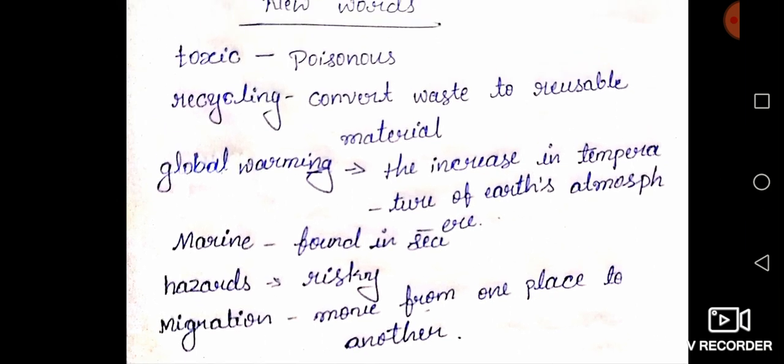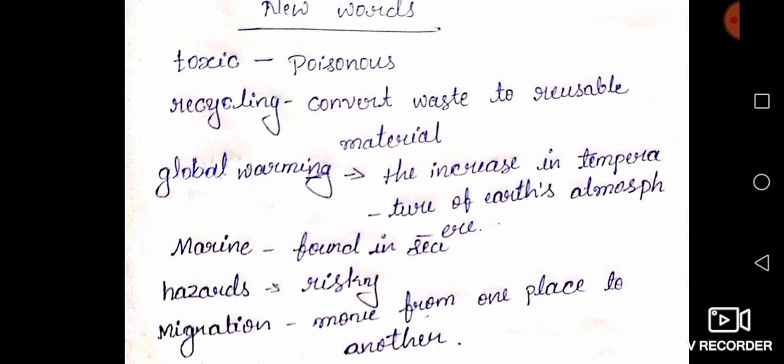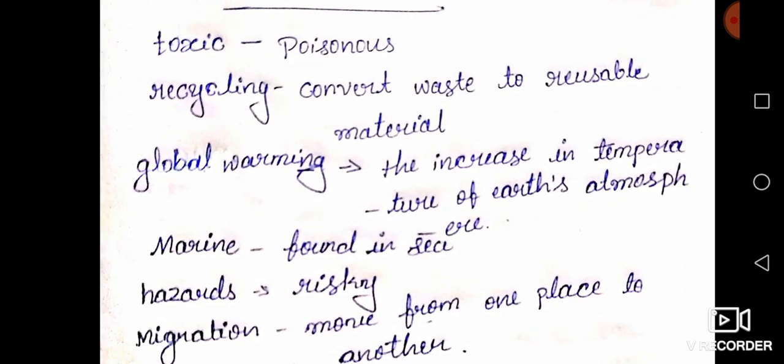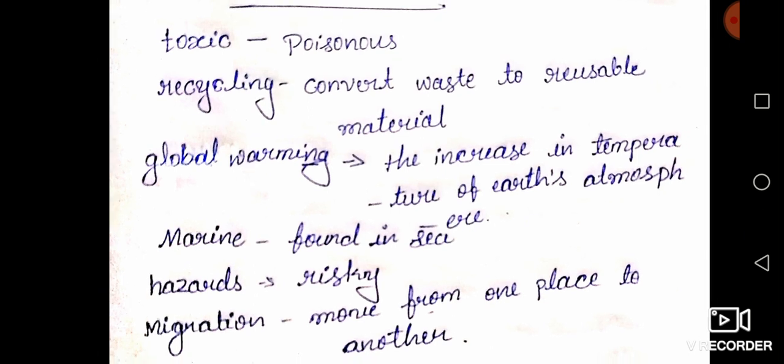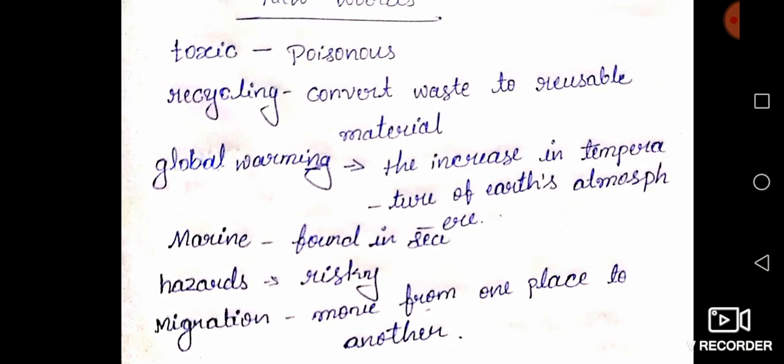Next one, global warming. Global warming means the increase in temperature of Earth's atmosphere. Clear? Once again I repeat. Global warming means the increase in temperature of Earth's atmosphere. Next word is marine.